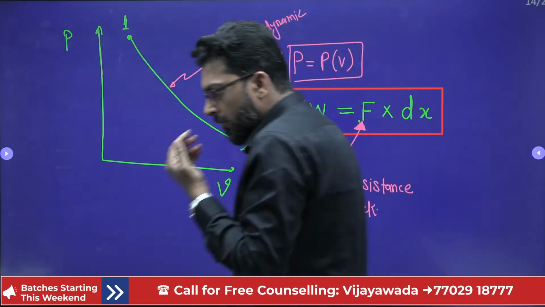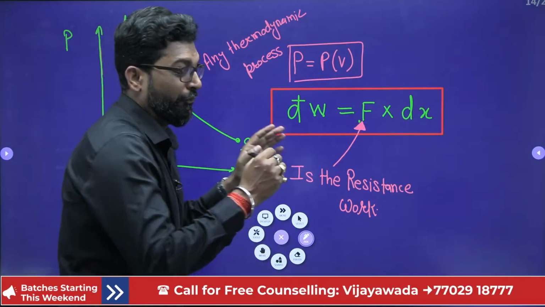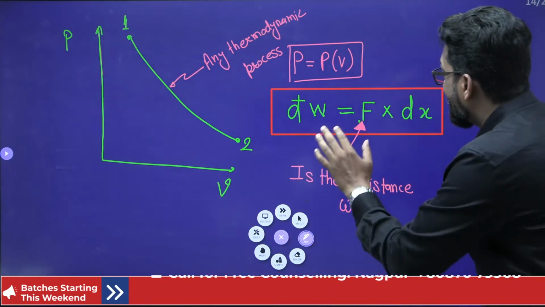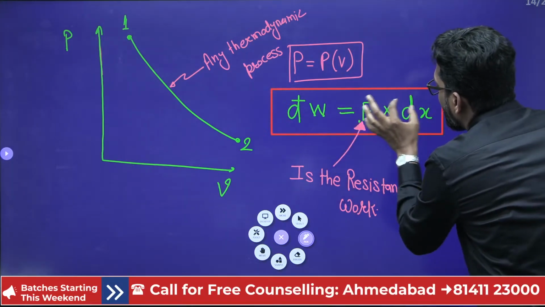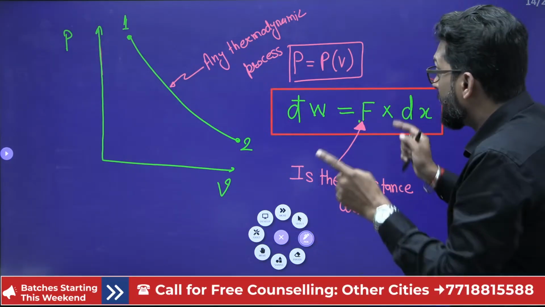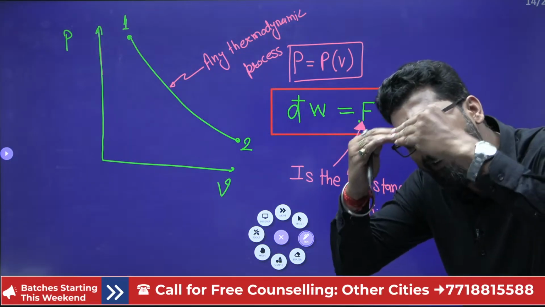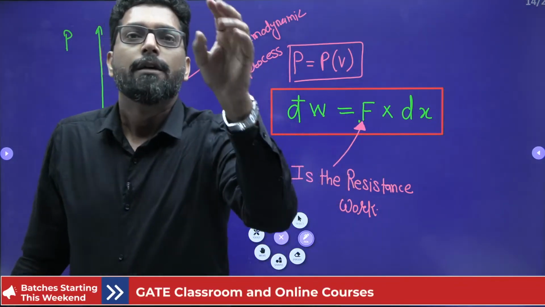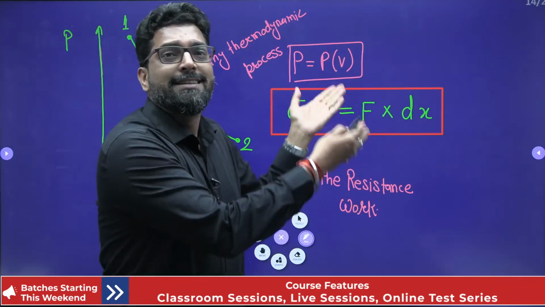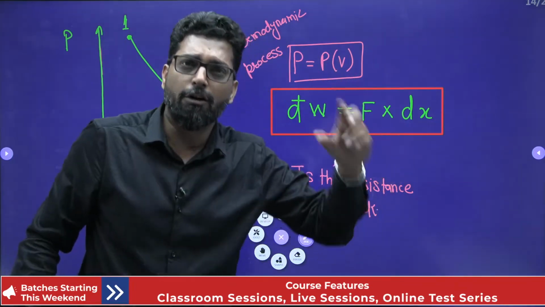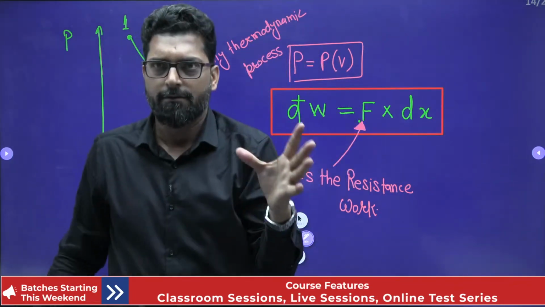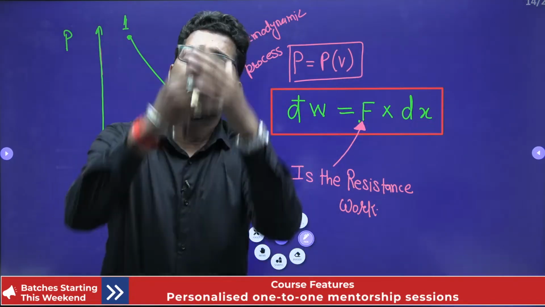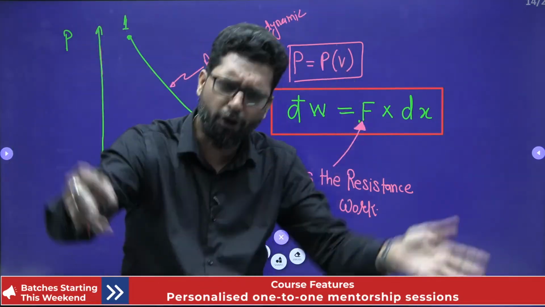Okay, and which is very important, I am telling you, this equation dW equal to F into dx is applicable for any process. It is not necessary that it is a reversible process. Why? Because this is a physics equation: work equal to force into displacement. And this equation is applicable for any process, either reversible, irreversible, any kind of process.